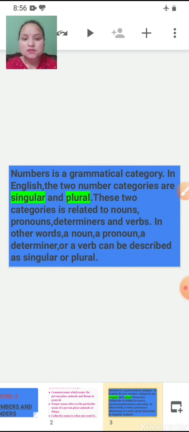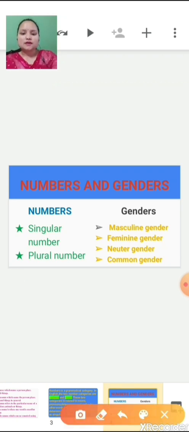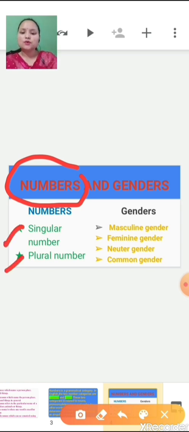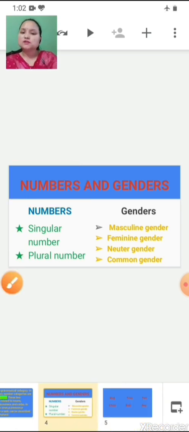In other words, a noun, a pronoun, a determiner or a verb can be described as singular or plural. So we have two kinds of numbers, that is singular number and plural number. Now let's understand what is singular number and what is plural number.